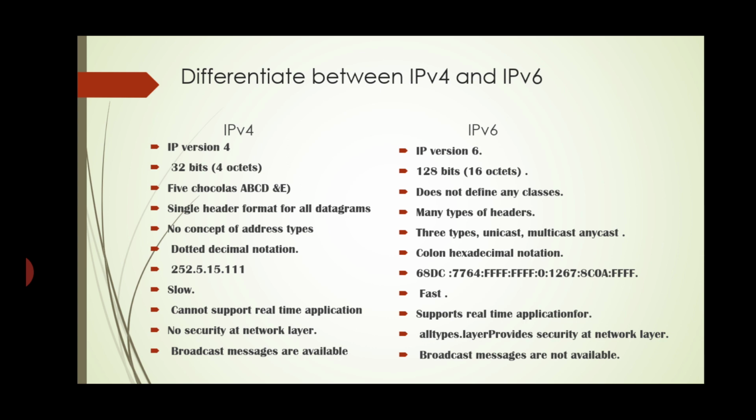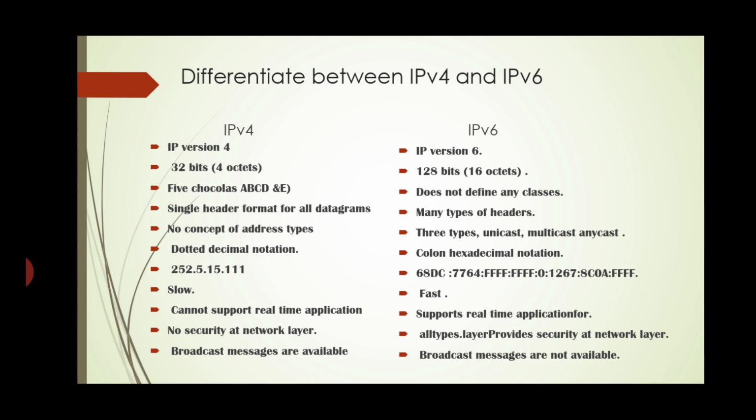In IPv4, five classes, A, B, C, D, and E, are used. IPv6 does not define any classes. So in IPv4, they use different classes to represent the addresses, but such a facility is not available in IPv6. In IPv6, they do not use any class for the IP address.